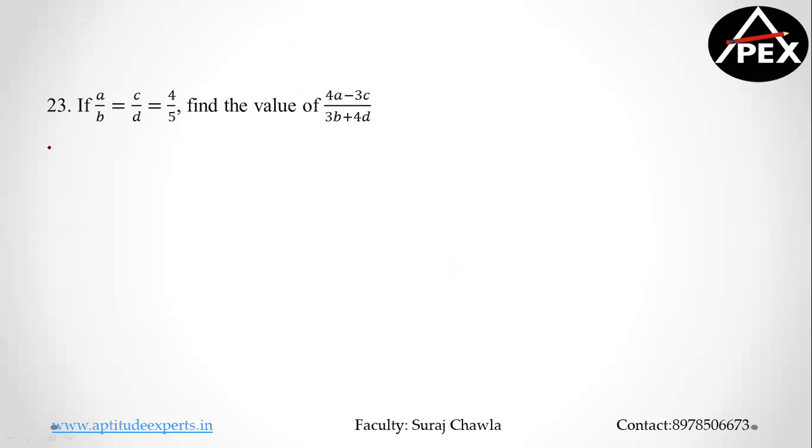Now, why? Again, understand. This question actually says A by B is equal to 4:5 and C by D is also equal to 4:5. This is a ratios model, guys. Clear? We discussed yesterday, if we have two different ratios, the variables will be different.